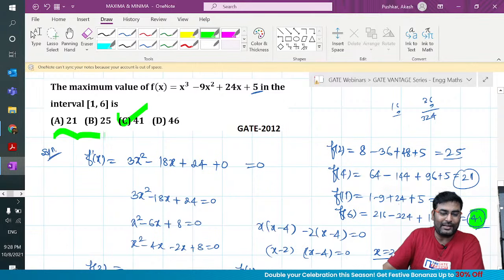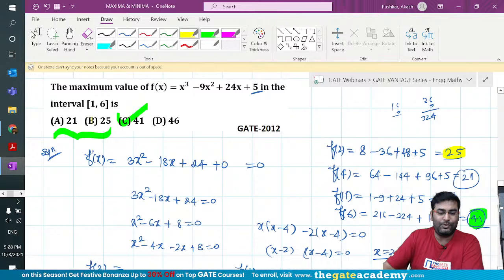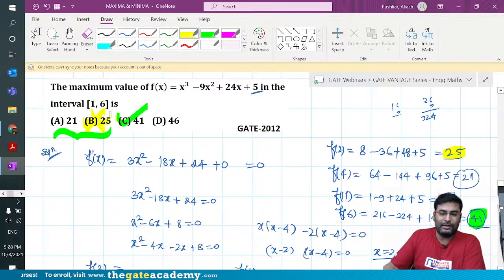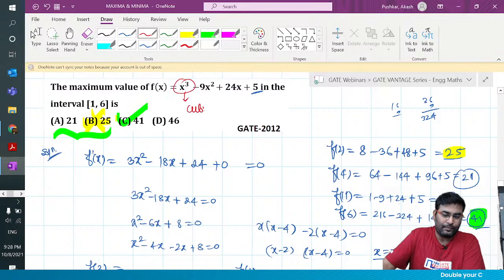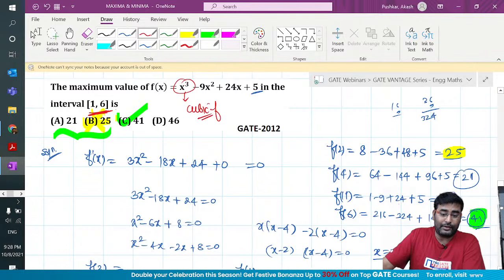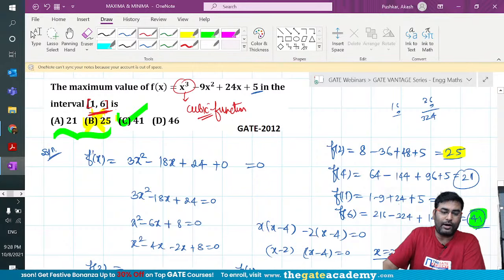And look at that, options A and B are already there. If you think 25 is the maxima, you will take option B, which will be absolutely wrong. So guys, one learning from this question: whenever they give a cubic function, mostly the answer is going to be on the boundary point, 99% I would say. So for a cubic function, don't miss boundary points and check the interval whether it is square or not. If it is square, they are including the boundary point, don't miss it.